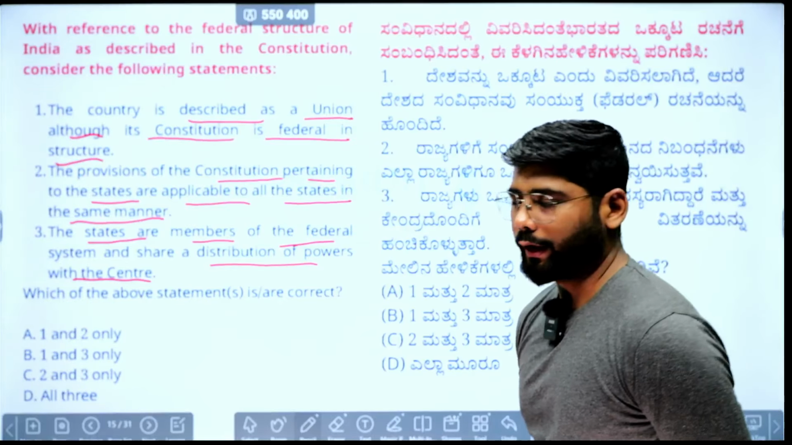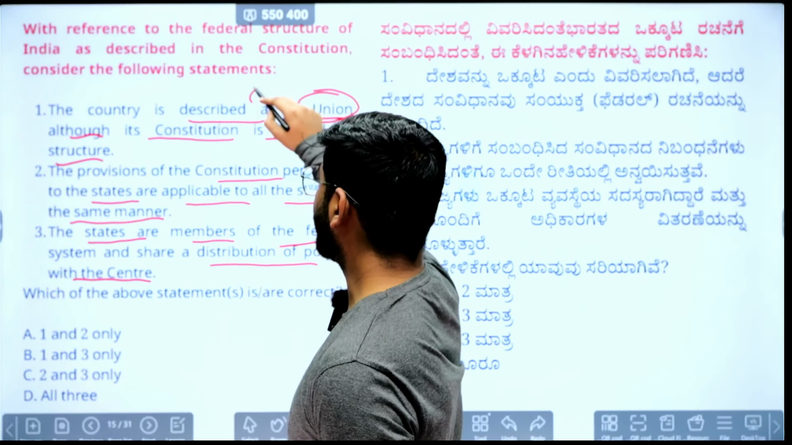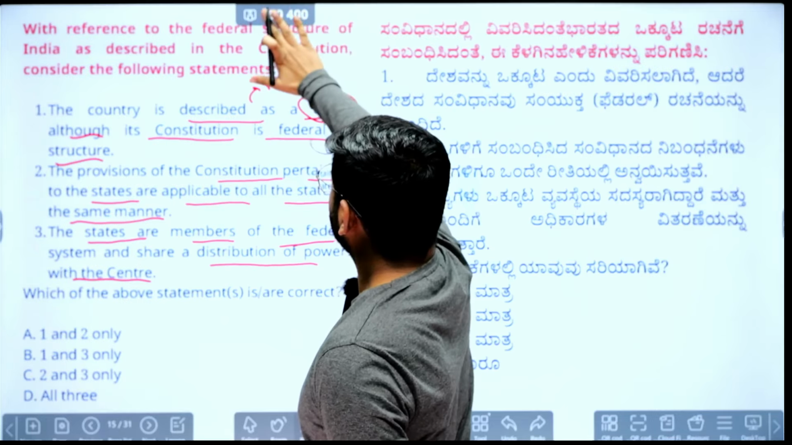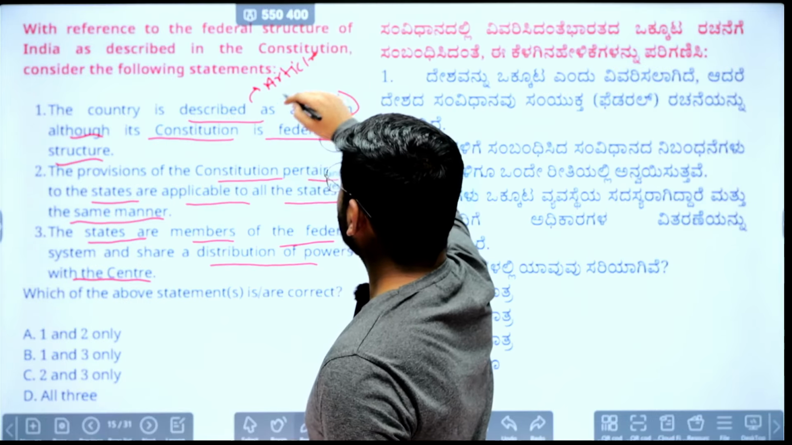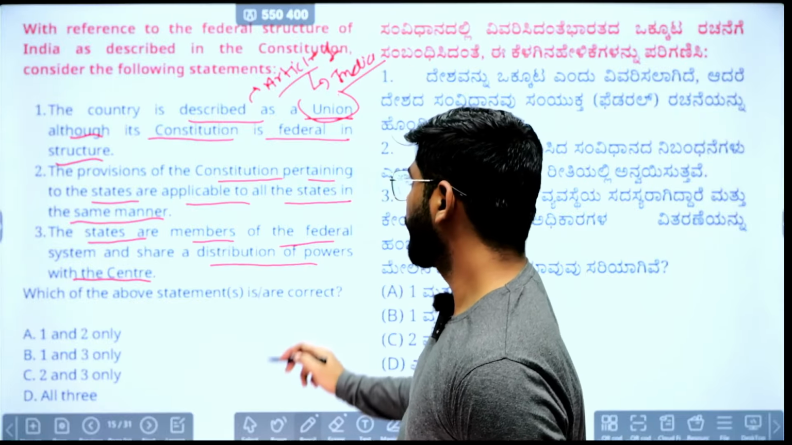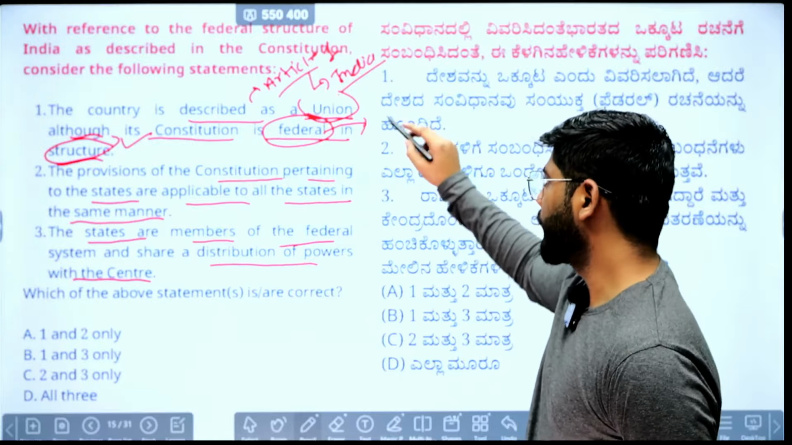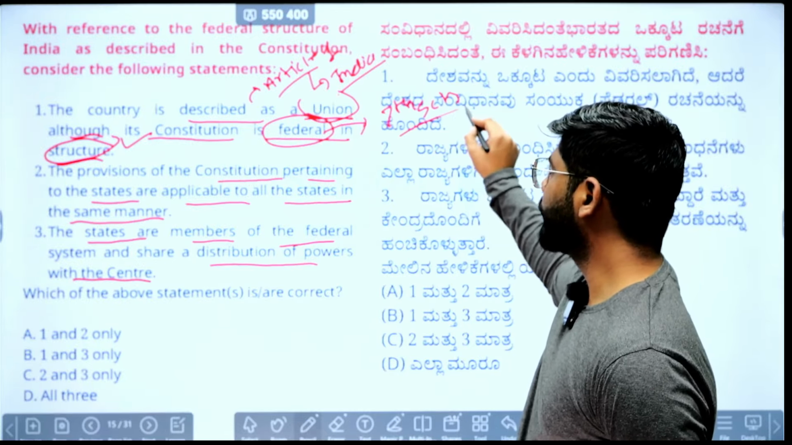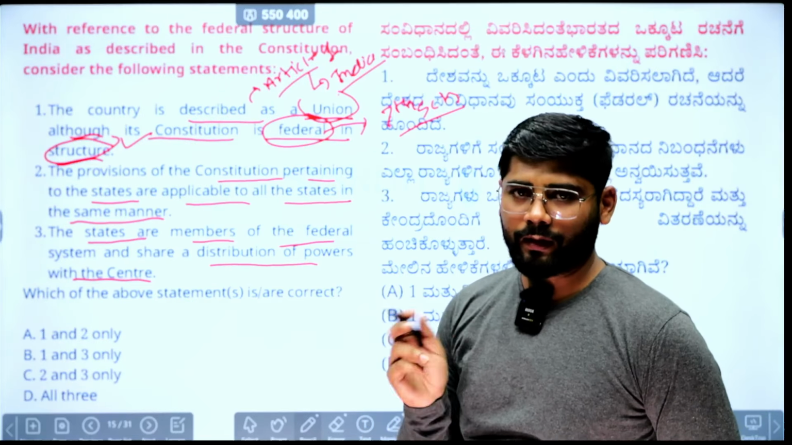So we'll see what is the correct statement. We all know India is described as a union. That is Article 1. It says that India, that is Bharat, is a union of states. But the constitution is federal in structure. The statement is correct, because if you see the provisions of the constitution, the 7th Schedule talks about the 3 lists, where power is divided between center and state, and they share the concurrent power. Also we have an independent judiciary, mentioned in the constitution itself.